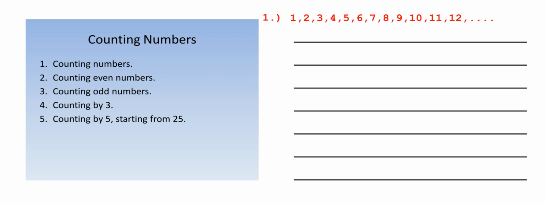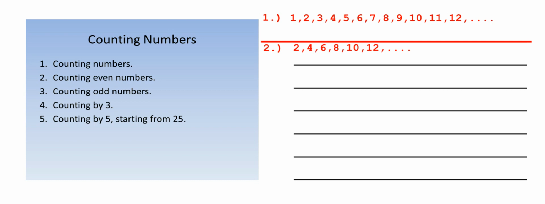Number one, counting numbers. 1, 2, 3, 4, 5, 6, 7, 8, 9, 10, 11, 12, 13, 14, etc. You can continue counting forever, right? Up into infinity. If you can get to infinity, good luck. Okay, so how about if we go for number two, counting even numbers. 2, 4, 6, 8, 10, 12, 14, 16, 18, 20, 22, etc., right?